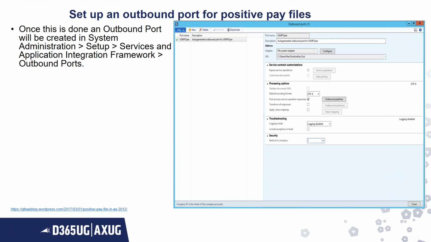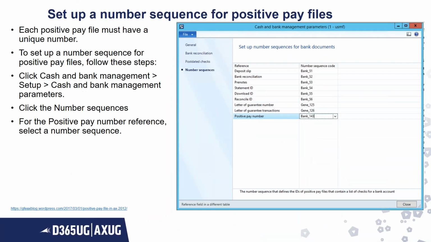So basically, once this is done, we will go to outbound port, we will create a new one, and we will furnish all these details, like what is the URL, file system adapter will be our adapter, and these details. Now we have to also set up a number sequence for positive pay file. So every positive pay file must have a unique number.